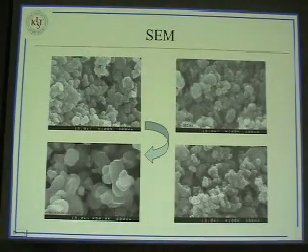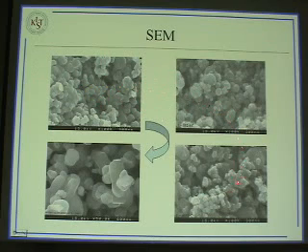We also took images to identify the particle shape. This is 400 degrees, this is 550, and this is 600 degrees. At low temperature, by increasing the temperature, the particle grows, and you can see that at 600 degrees, the particle appears here. I don't know exactly what it is, but at high temperature, after calcination, we find the nice shape of this particle, chromium oxide.